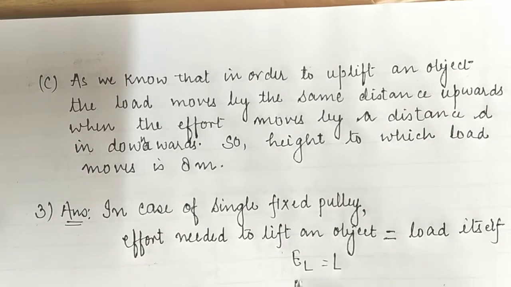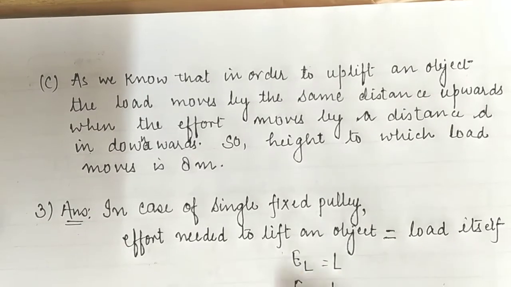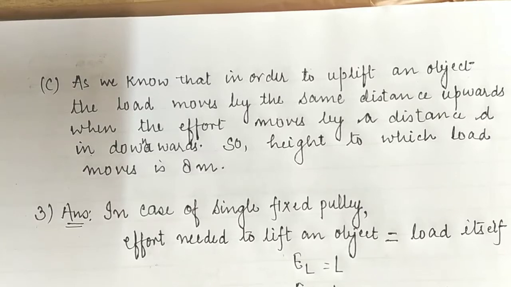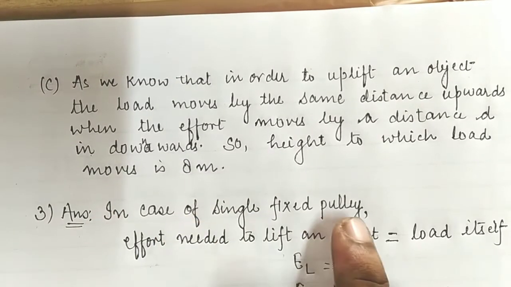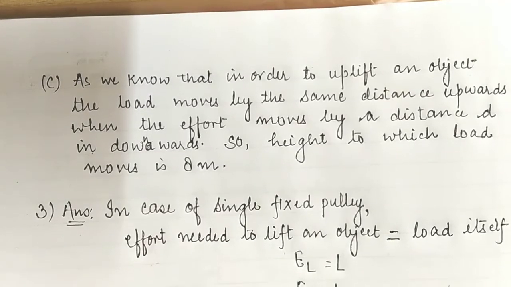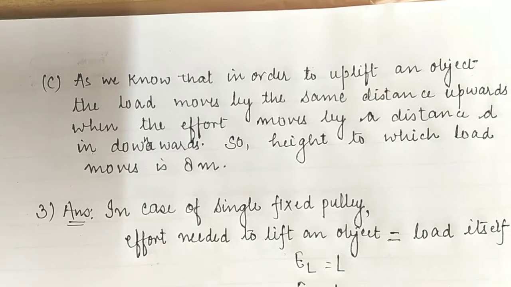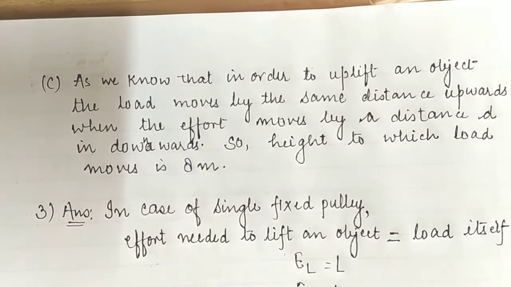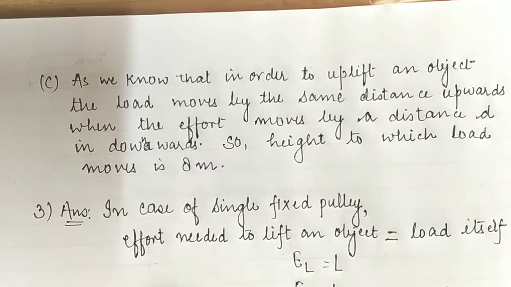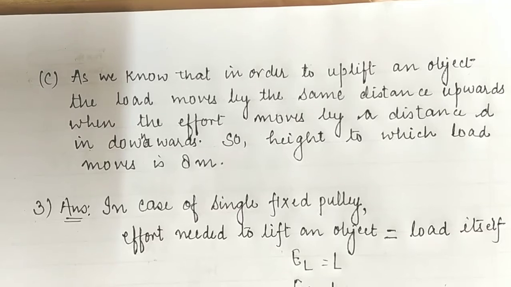So at the point of effort it is also L. Again I am going to clarify this. In the case of a single fixed pulley, the load and effort should be equal to each other. In plain words, the effort and load should be equal, then only we can easily uplift any object. So here you can see that the effort is L and the load is also L. Okay children, and for the movable pulley the effort needed to lift is equal to half of the load.